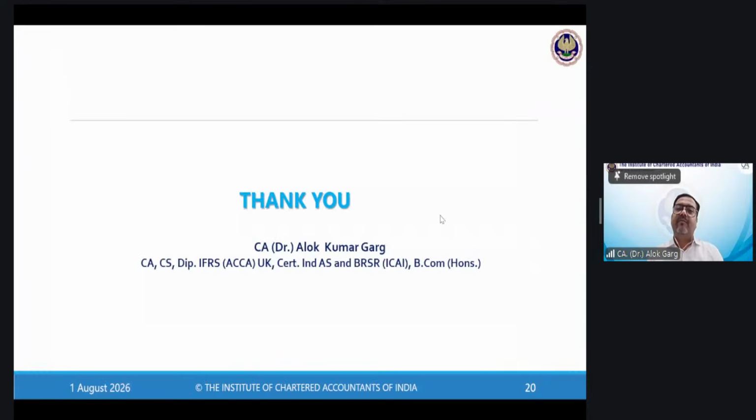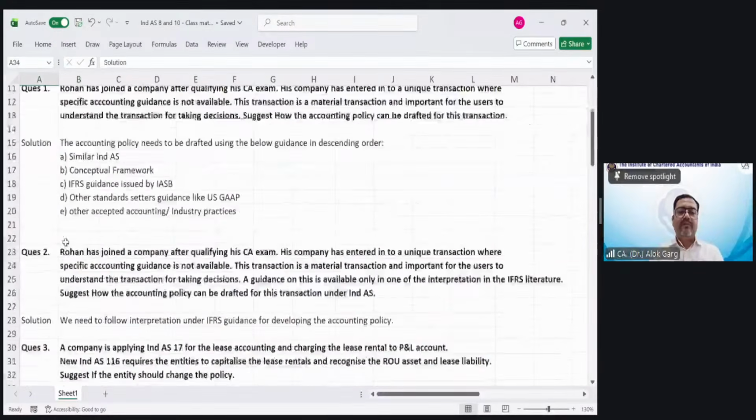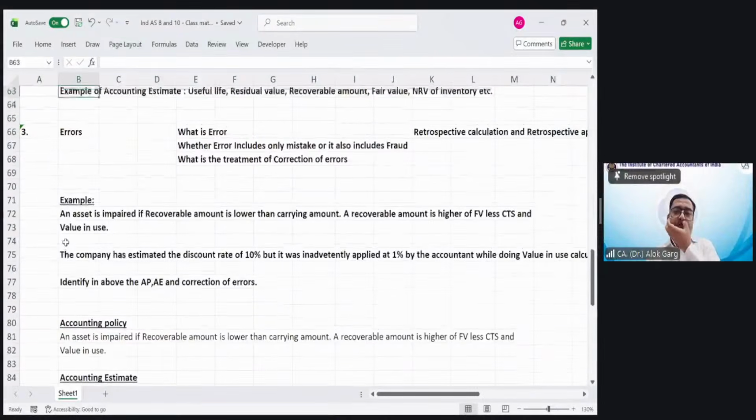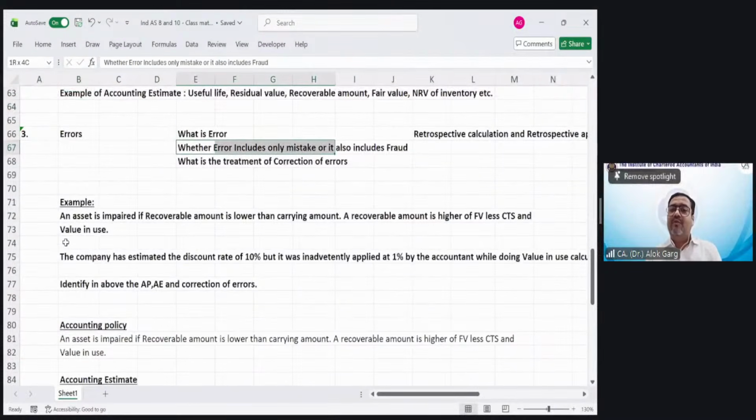Okay. So friends, we have covered Ind AS 8. Now I am moving to Ind AS 10. So we covered this aspect. Errors, we discussed what is error. Whether error includes only mistake or it also includes fraud, right? We discussed. And what is the treatment of correction of error, we discussed.